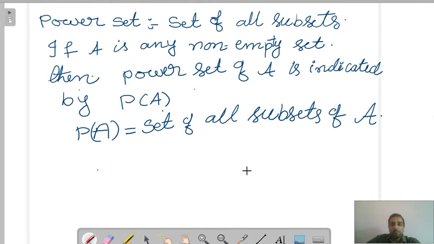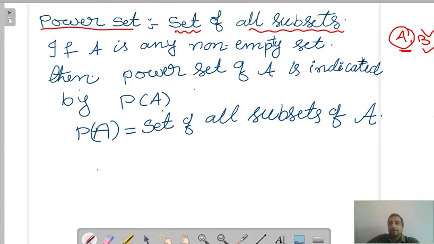Fine. Now power set. The definition for power set is set of all subsets. We know about subset. Subset means what? If A, B are any two sets, if all the elements of A are in B, then we can say A is a subset of B. So based on that, we will discuss how to write all subsets.